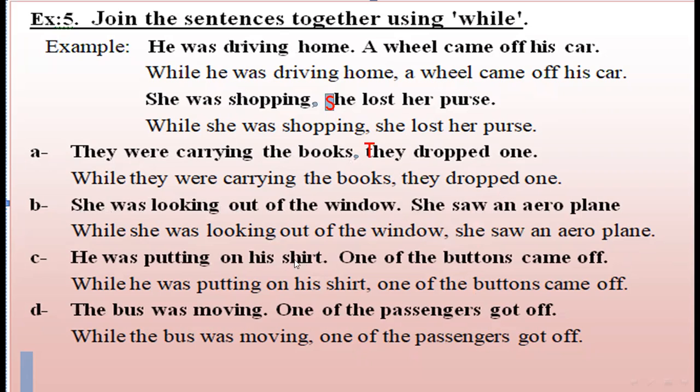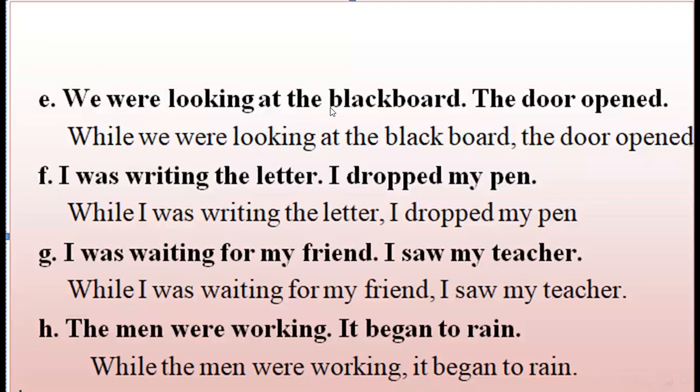He was putting on his shirt. One of the buttons came off. Use the word while. While he was putting on his shirt, comma, capital letter changed into small letter, one of the buttons came off. Number 5: The bus was moving. One of the passengers got off. While the bus was moving, comma, one of the passengers got off. We were looking at the blackboard. The door opened. While we were looking at the blackboard, comma, the door opened.